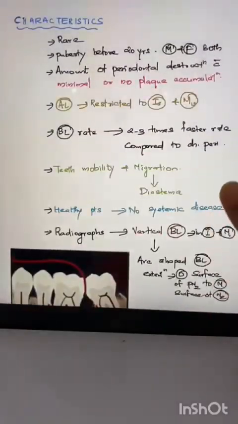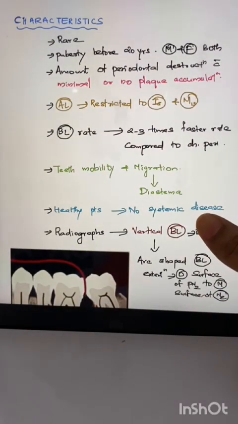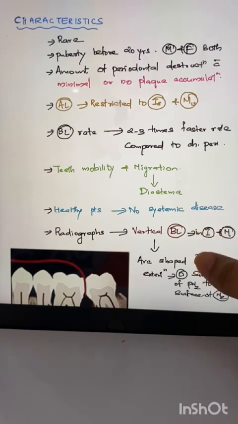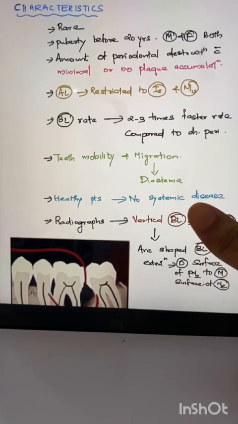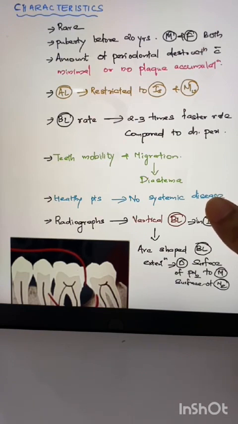It's a rare disease usually seen at puberty age, like young adolescents or young individuals. In these patients, there will be no or minimal plaque accumulation, but the destruction would be too much. Moreover, the patient is healthy and would not have any systemic disease, but there is a rapid destruction of the periodontal tissues.